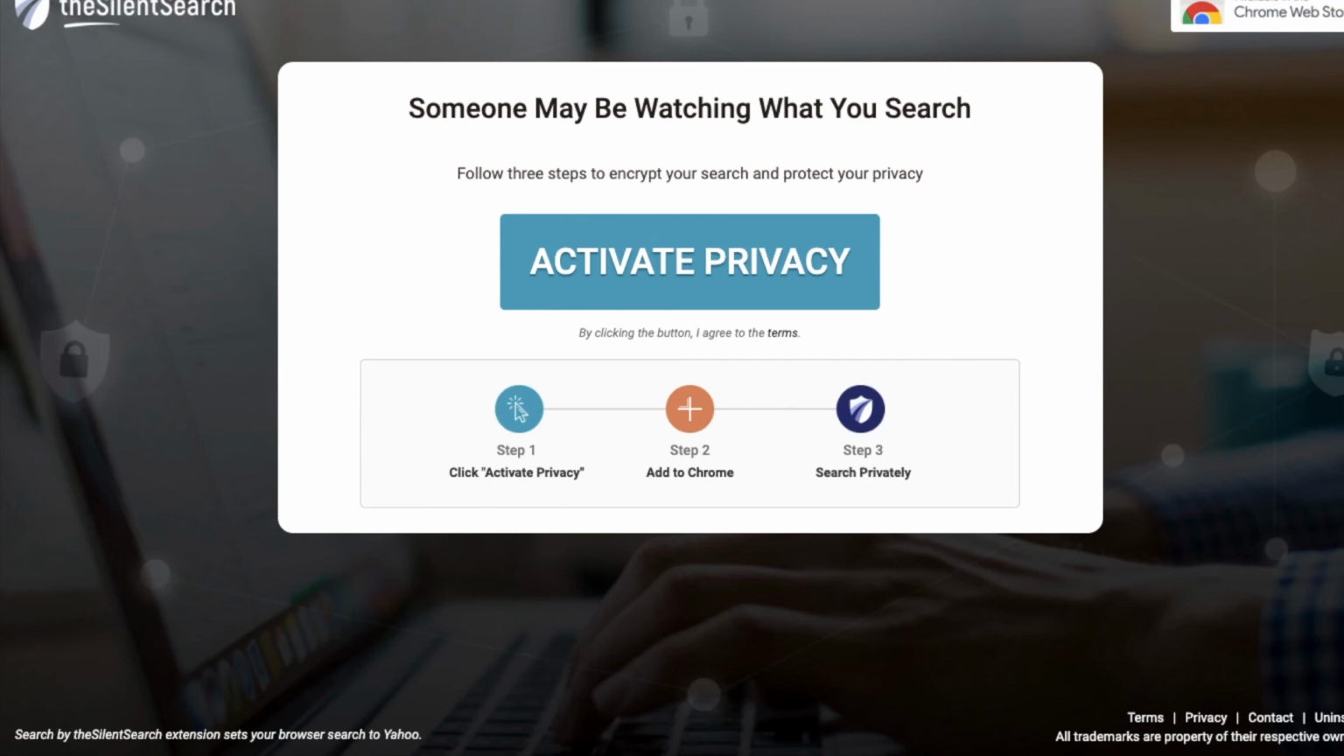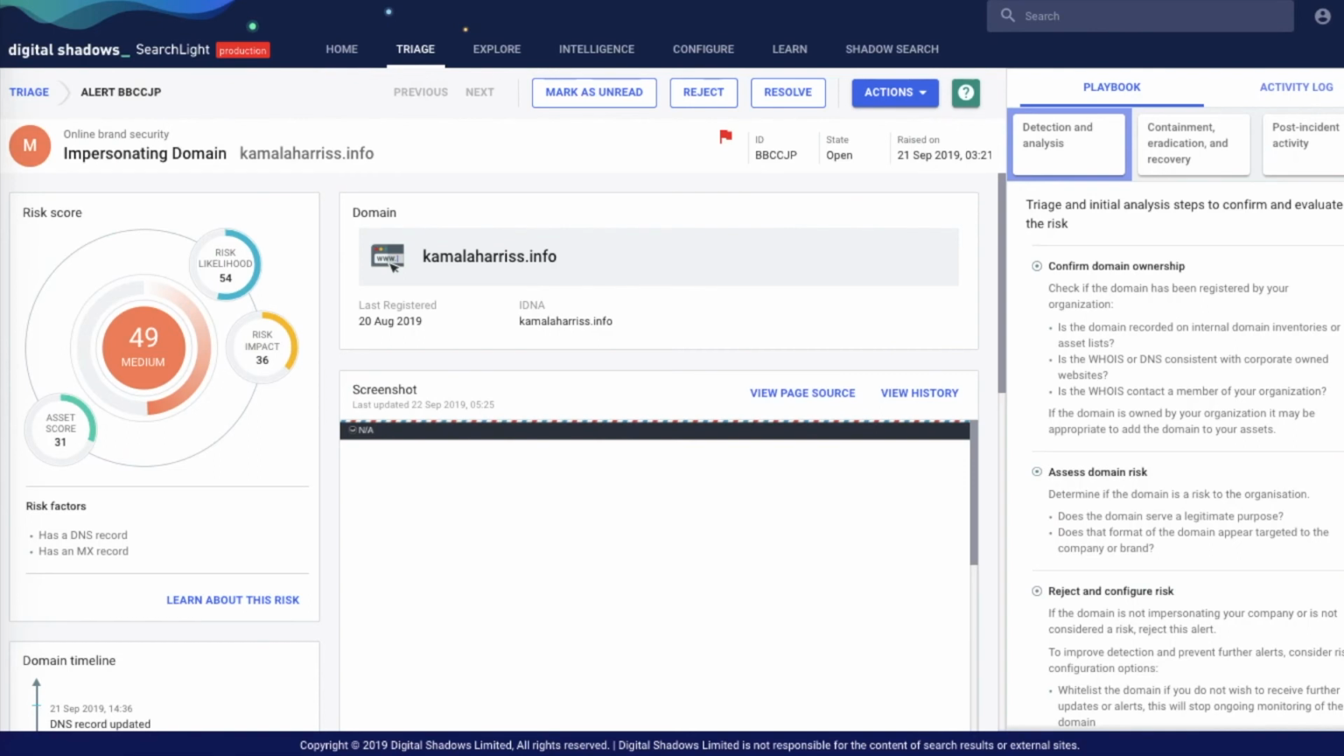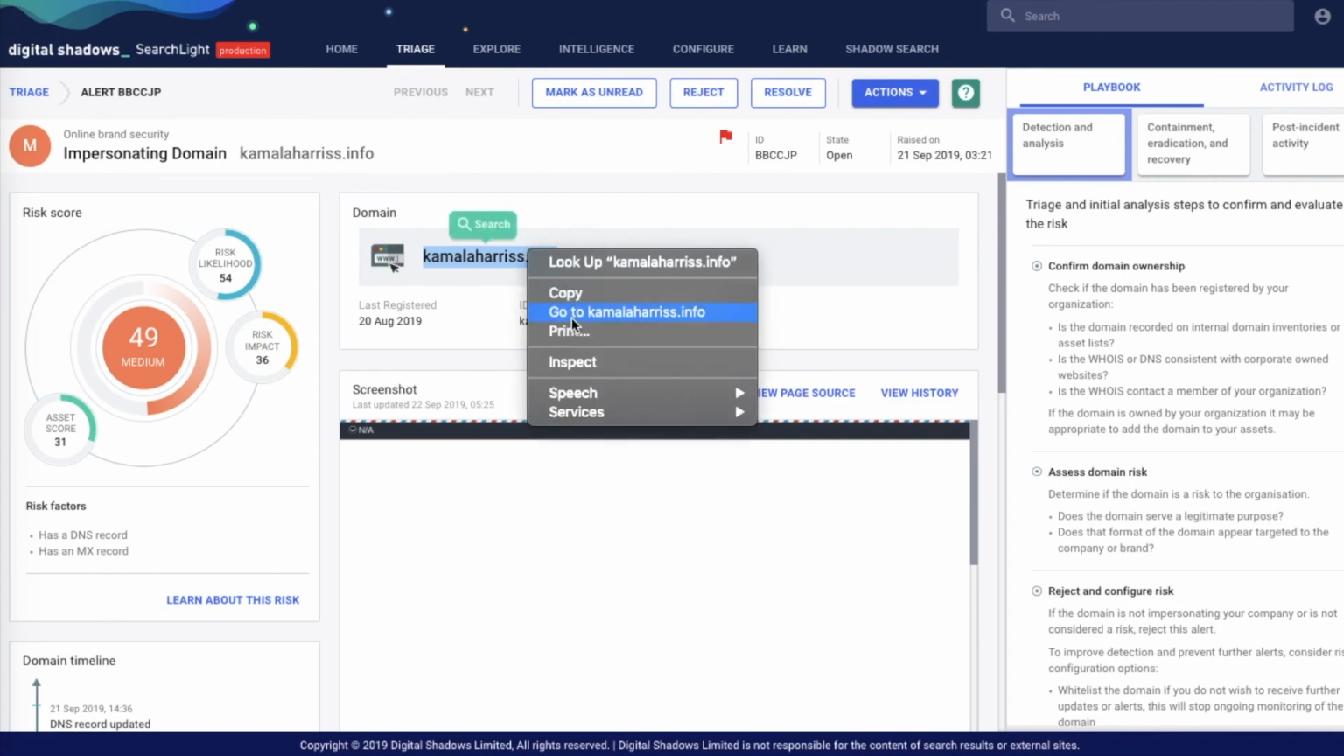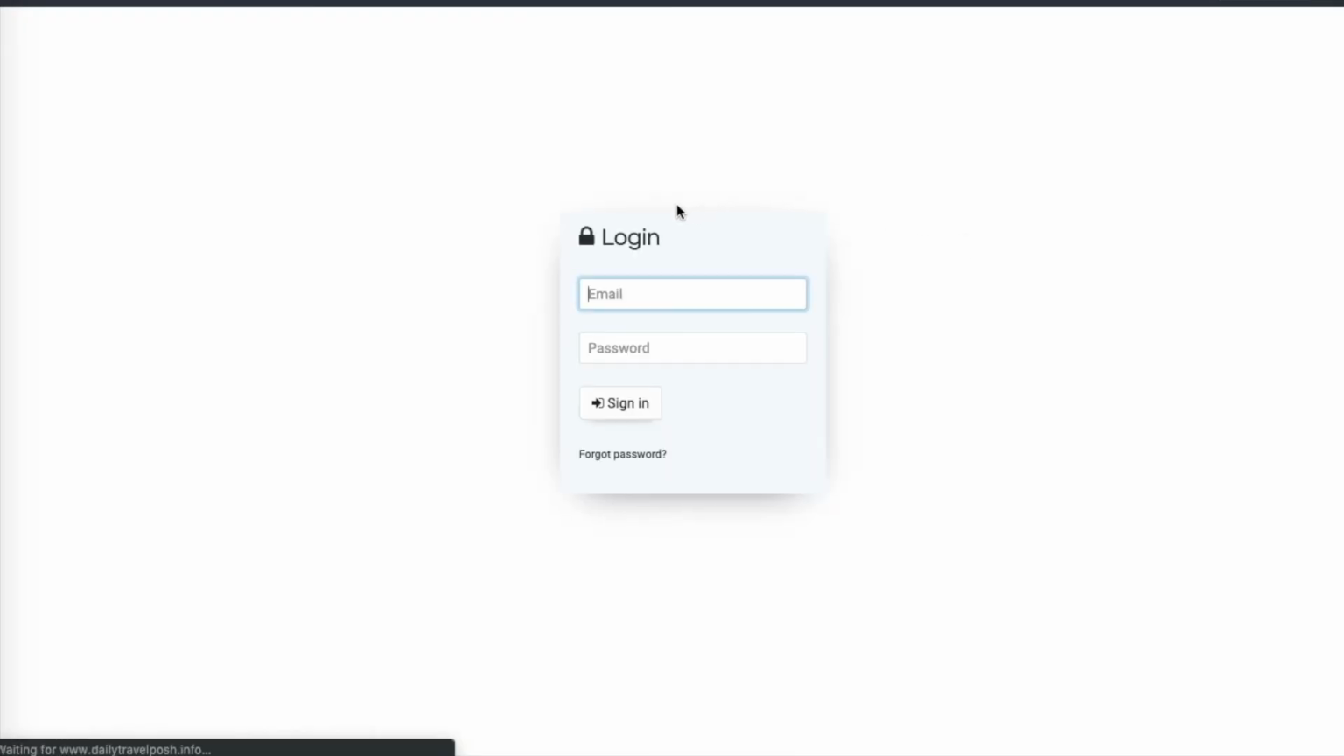And then one of the interesting investigation side of things, this was a typosquat for Kamala Harris, and basically what we found is the person who owns a lot of these domains that are redirecting to dailytravelposh.info owns about 60 or 70 different typosquat domains, and probably 15 or so of them were political sounding in nature. So it was either Kamala Harris, or one for Bernie Sanders, but they all redirect to this page here. And there's nothing malicious about this right now.